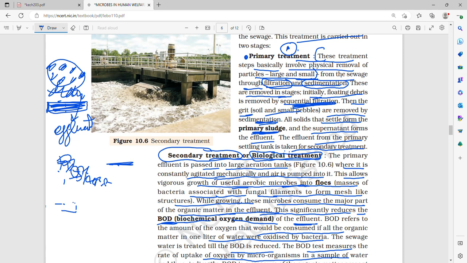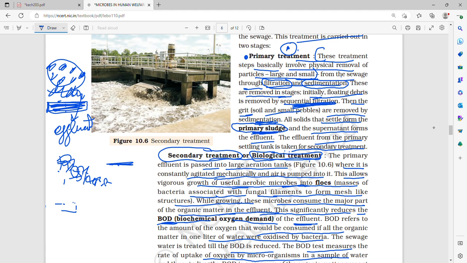What settles down is called the primary sludge, and the supernatant formed above the primary sludge forms the effluent. Now the effluent is transferred from primary treatment to secondary treatment, also called biological treatment.